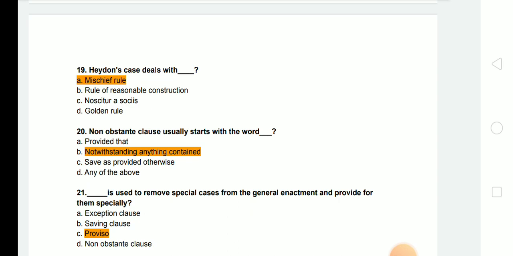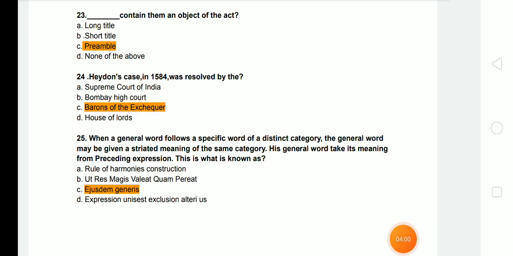Next question. Dash is used to remove special cases from the general enactment and provide for them specially. Answer is proviso. Next question is, dash contains the object of the act, and the answer will be preamble. Preamble contains the object of the act.